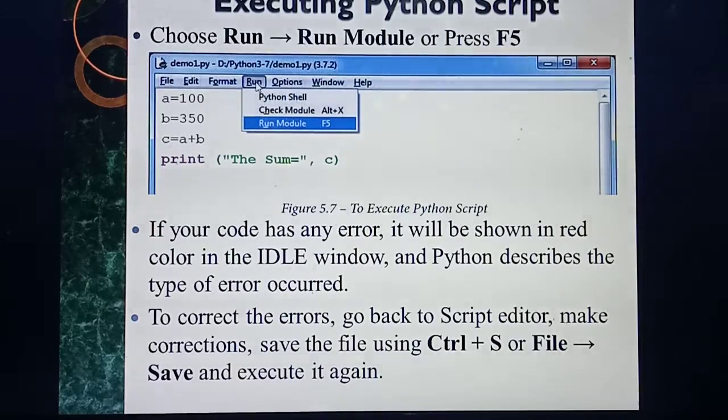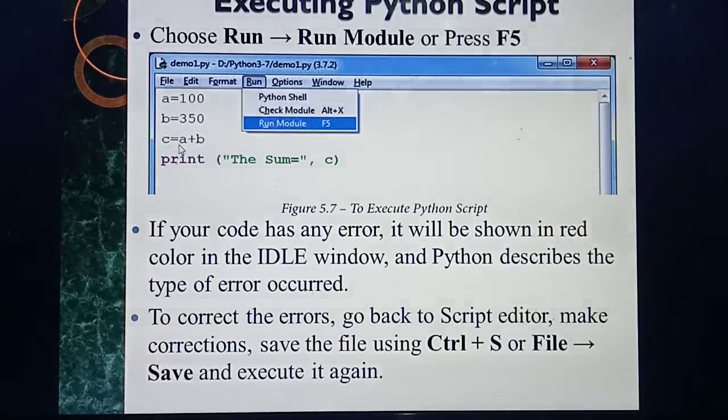In the Run menu, you should click which option? Run Module. The shortcut for Run Module is F5. Once you click Run Module, you will get your output. Sometimes if you have an error in your program, the line where the error is will be displayed in red color.